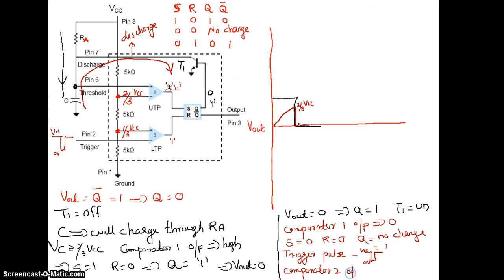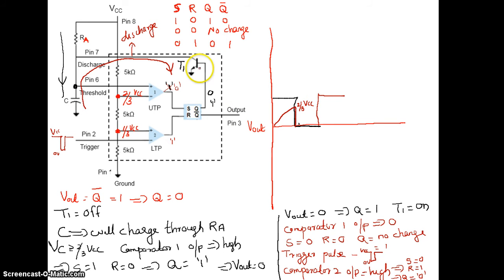Comparator 2 output being high leads to the condition S equal to 0, R equal to 1, making Q go to 0. When Q is going to 0, that means your output is going to be 1. So Q is 0 implies that your output goes back to 1 again.